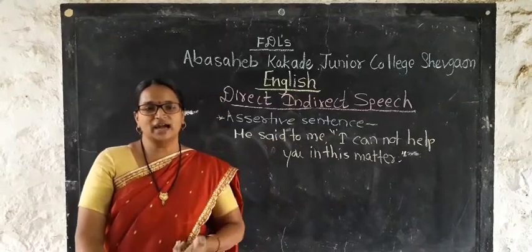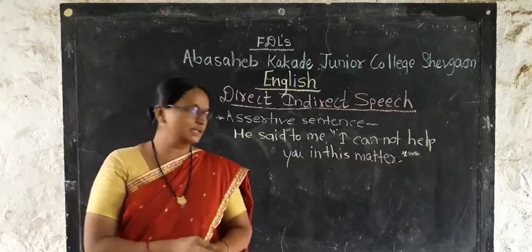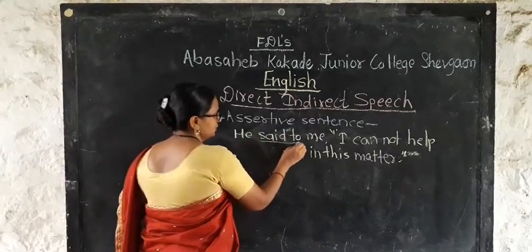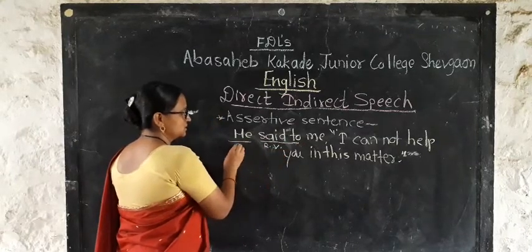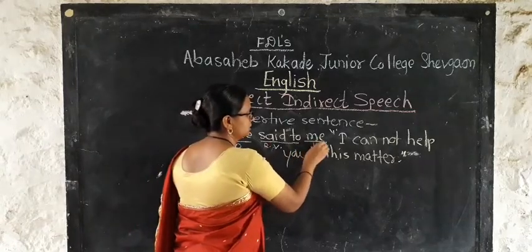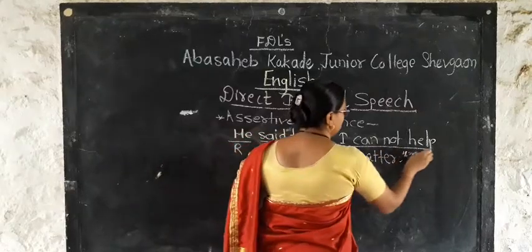Now we have to identify various parts of this particular sentence. So here, "said to" is the reporting verb. He is the reporter. Then here we got the listener. Then we have the reported speech.